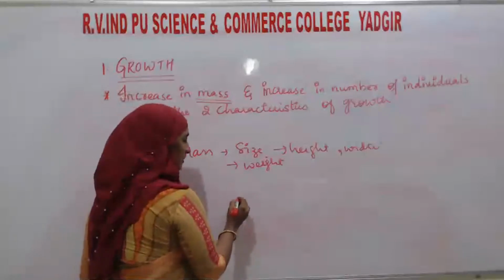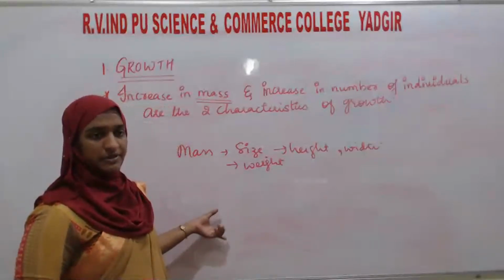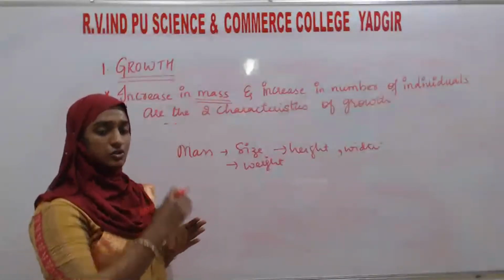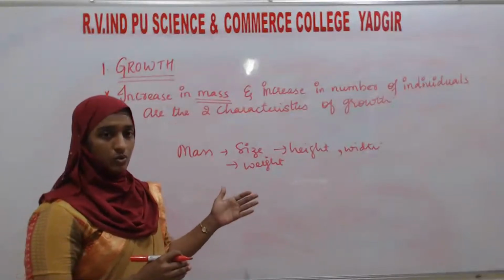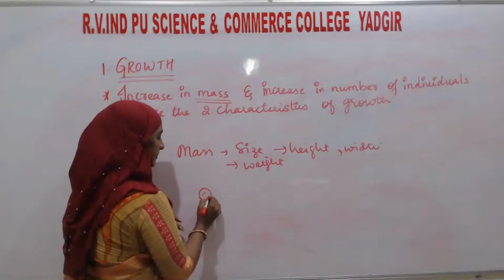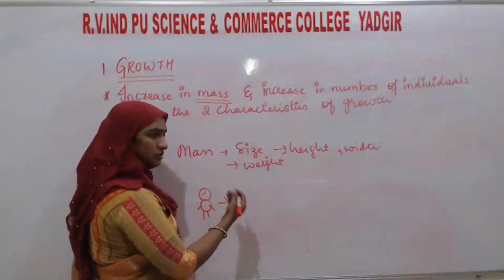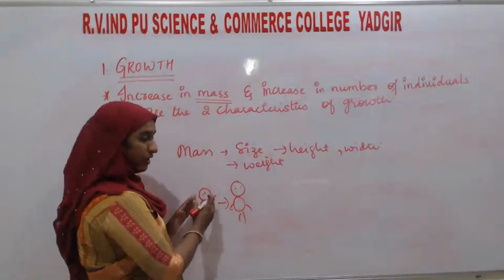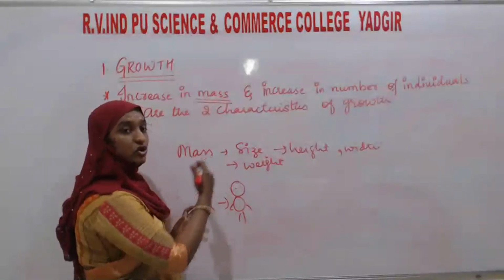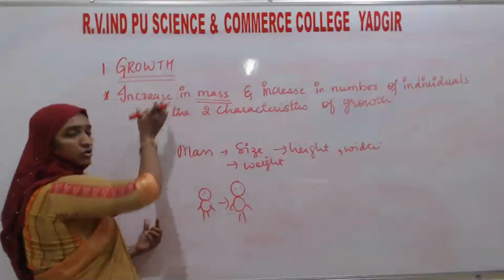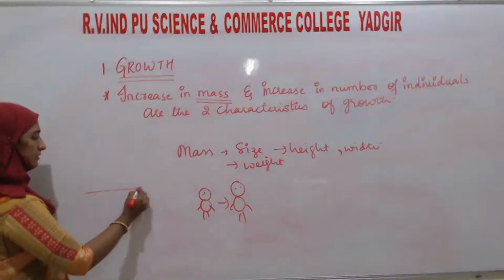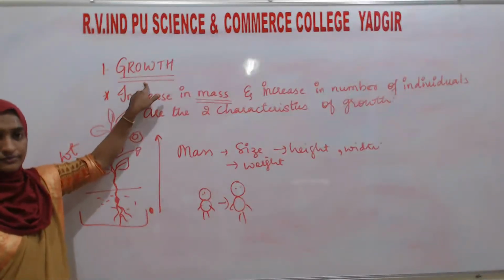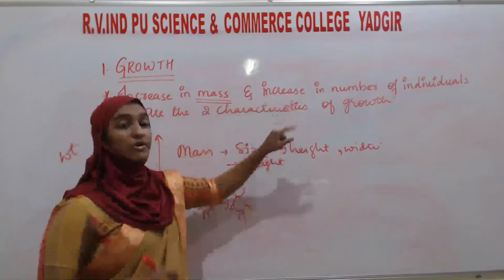As I told in one example, a small baby will be there, and according to the age or the time period, their body starts to grow. After 1 year, the small baby will be this much. After 2 to 3 years, the baby will become this much. Their body mass, body size, height and weight are going to grow. That we call growth. If you sow a seed in the soil, we can call it growth, increase in mass and increase in number of individuals.